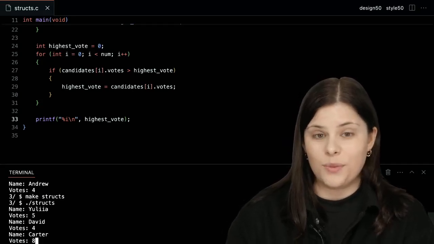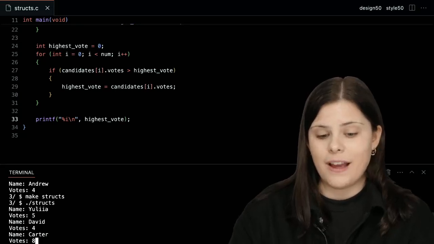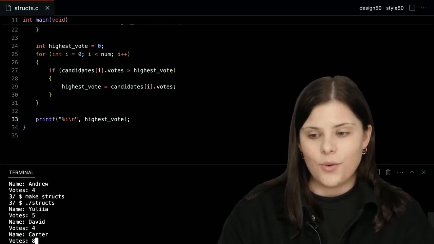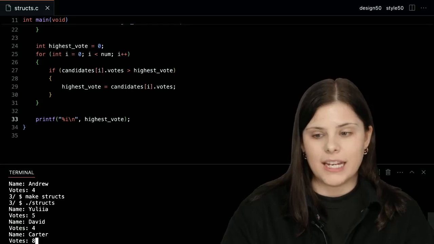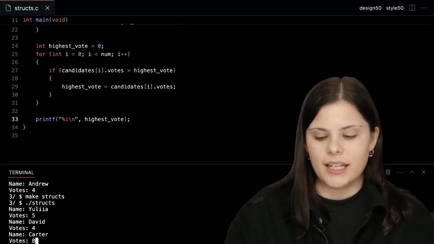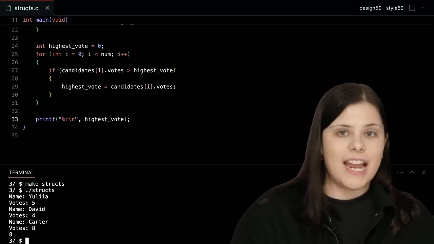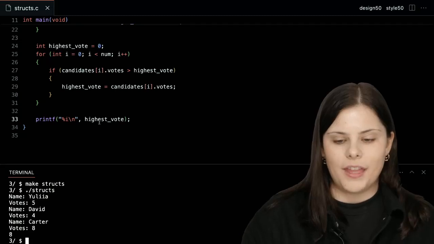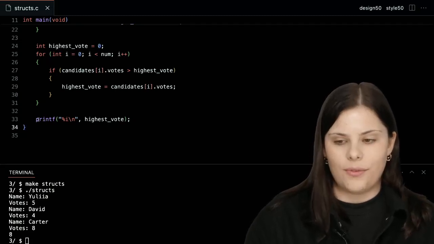And then ideally, what number should I see in the end? We have 5, 4, and 8. What should my printf statement print? 8, exactly. So I press enter and I see 8 in the end indeed. So at least for now, we know that this part of the algorithm is working out fine.